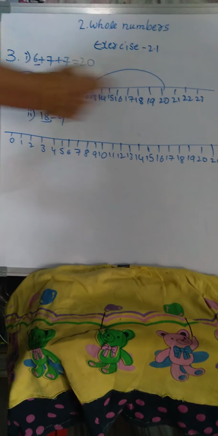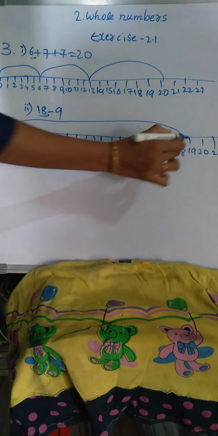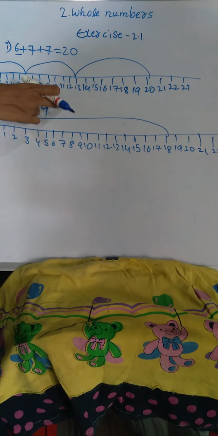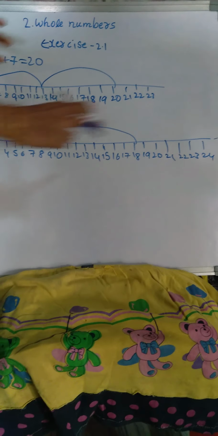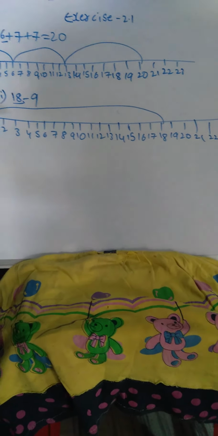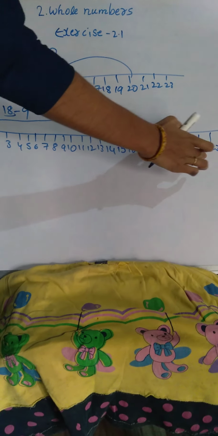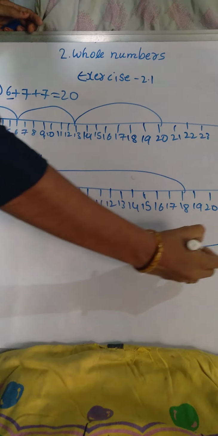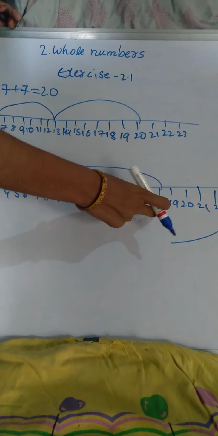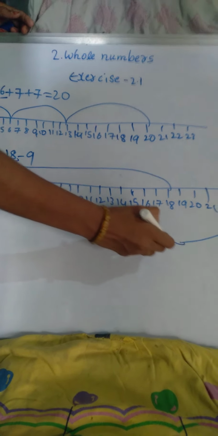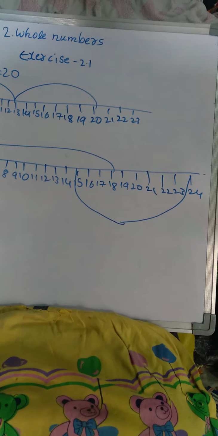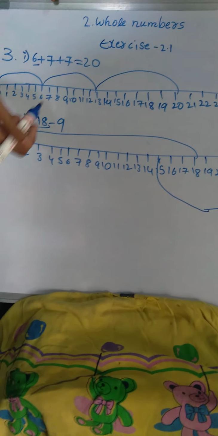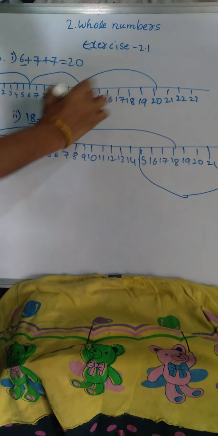Okay. So here 18 is there firstly. So we'll take directly to 18. Okay. Then minus 9. Minus means we have to take from down. So let's count from here. 1, 2, 3, 4, 5, 6, 7, 8, 9. So 1, 2, 3, 4, 5, 6, 7, 8 and 9. 15. Okay. So now we will get our answer as, let's we do here.